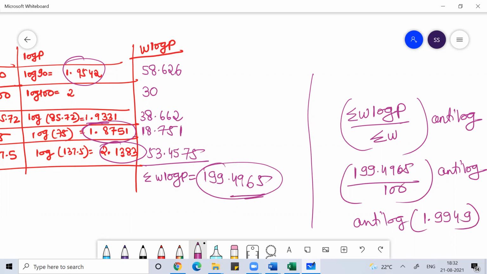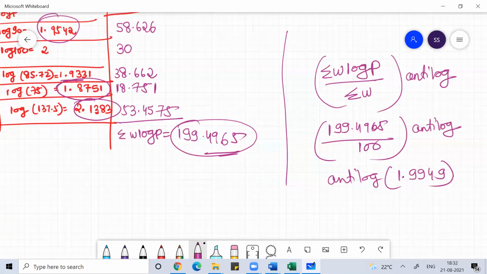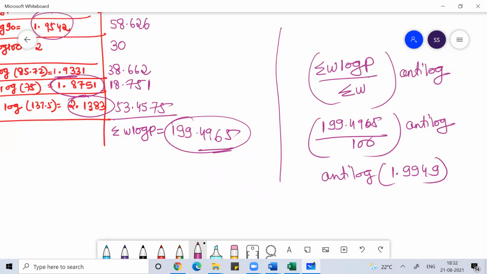If I want the anti-log of 1.9949, you can see before the decimal you have 1. Anti-log is the reverse of log.